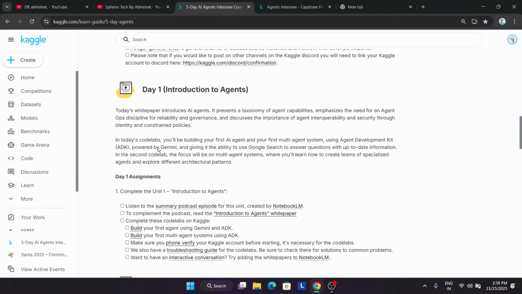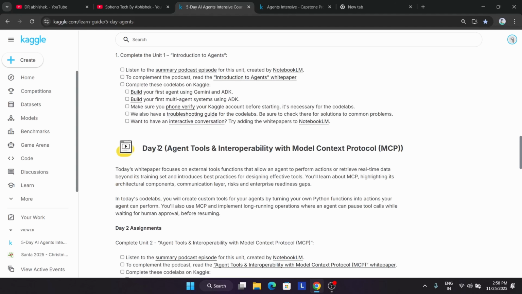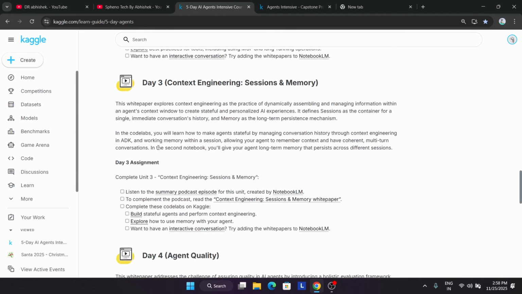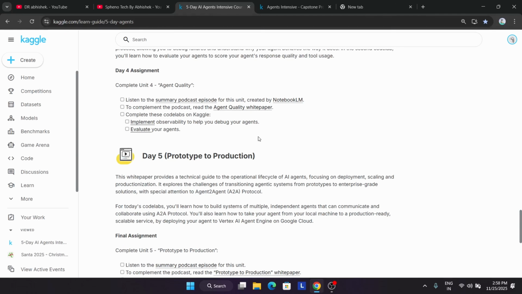Okay. You can see there are multiple things, like we are introduced to agents and working with MCP, Model Context Protocol. Similarly, day 3 is context engineering, and like this we completed up to day 5. So whatever we have learned from day 1 to day 5, we have to use as practical skills. You can call it like we are giving an exam after practicing the concepts earlier. Whatever we have learned, we have to give an exam. That kind of analogy I'm using.